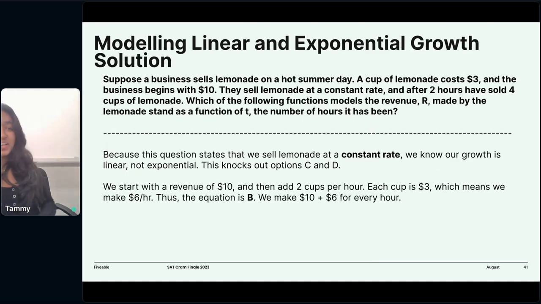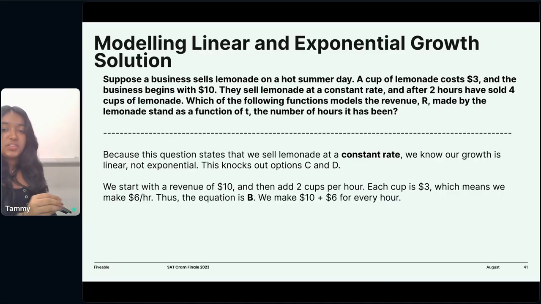Okay, so let's talk about it. The cup of lemonade costs $3 and the business begins with 10. Notice that they're telling us, and this is the key for this question, that the lemonade is sold at a constant rate. So every hour, they're selling a constant number of cups. They're saying in 2 hours, they sold 4 cups of lemonade. Since it's constant, that means for every hour they're selling 2 cups of lemonade.